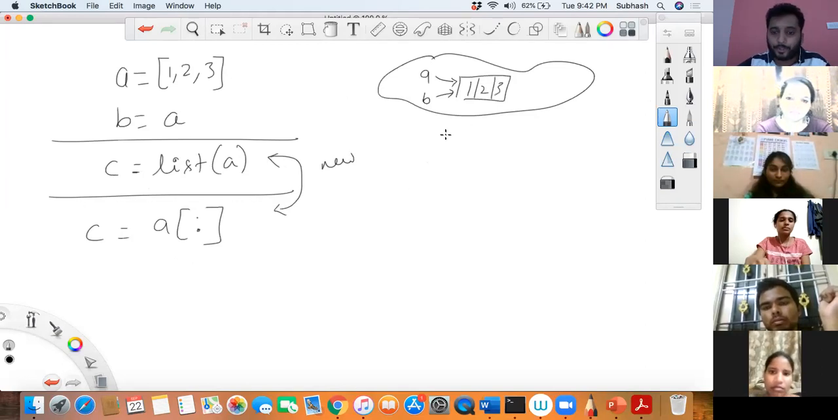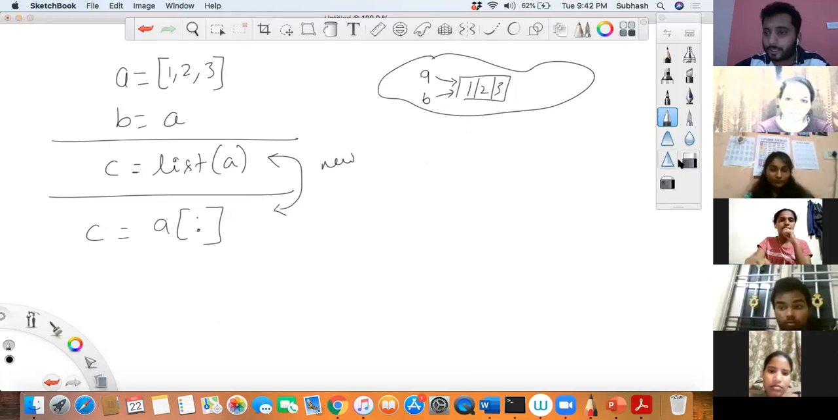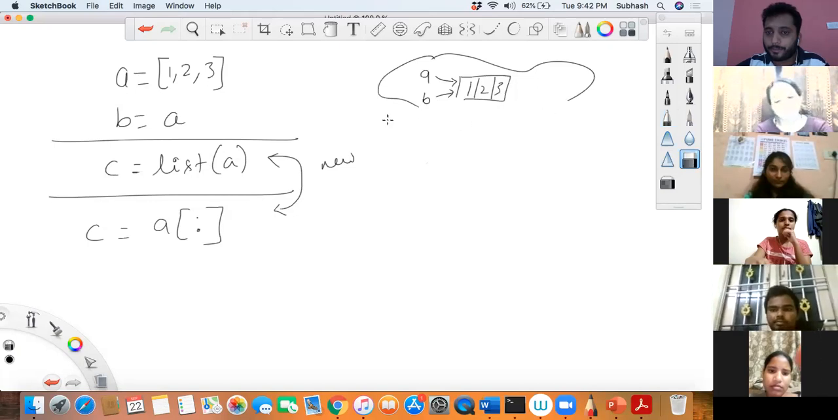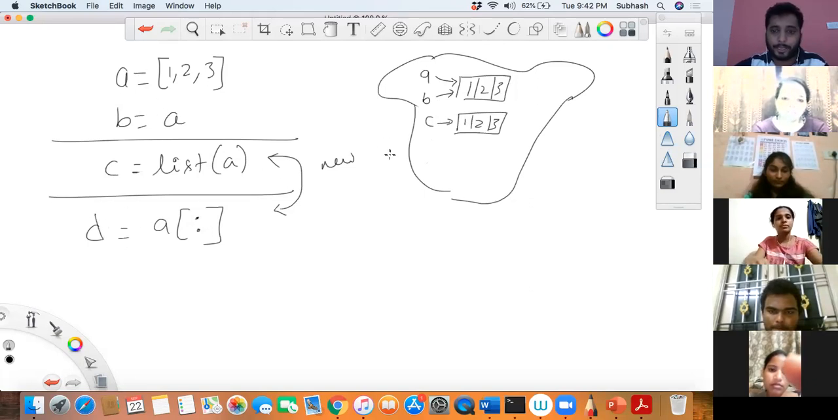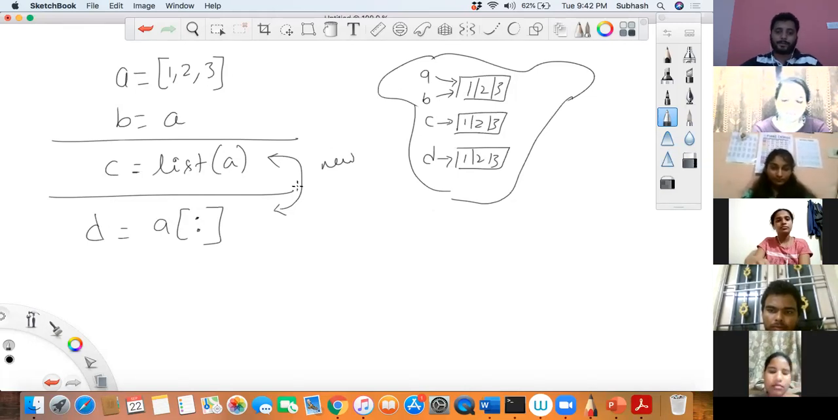When you actually say list of A, basically you are creating a new list. So I'll say C and I'll make a copy of this 1, 2, and 3. Similarly, this one also, if there is nothing, it means from starting to ending completely in A, make it as a separate list. Suppose I make D, then D will start pointing to this 1, 2, and 3. This is the difference.